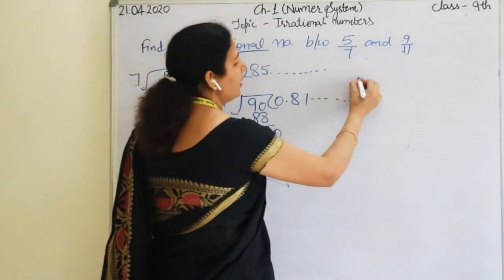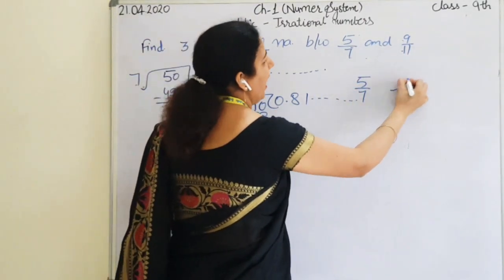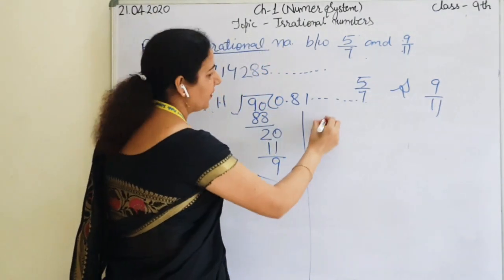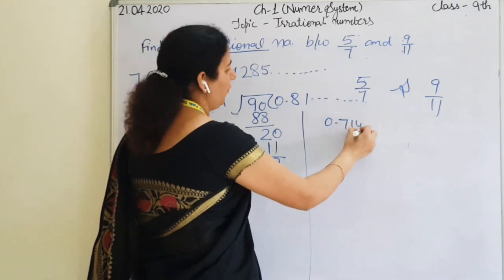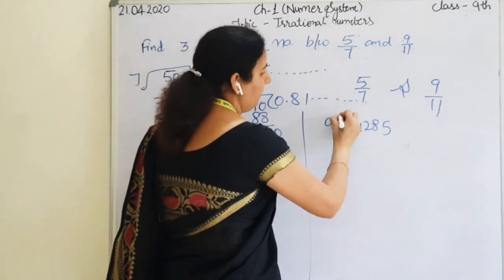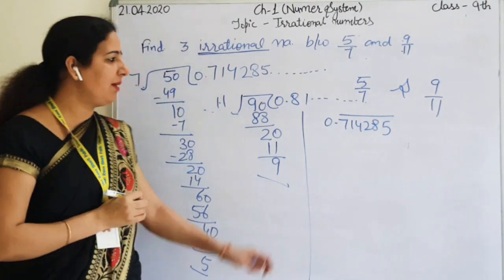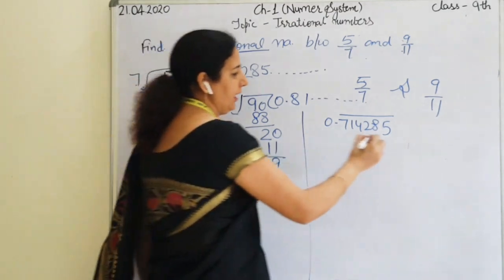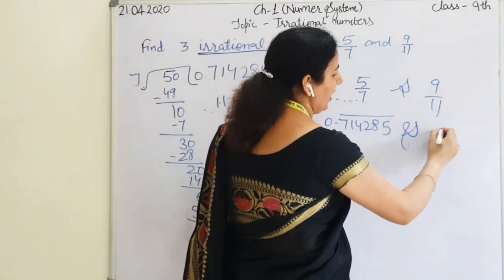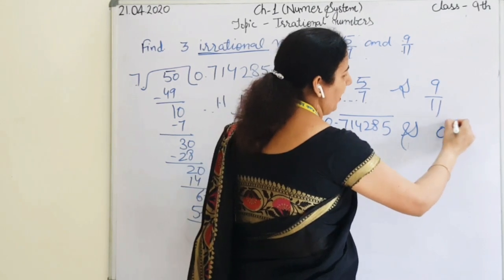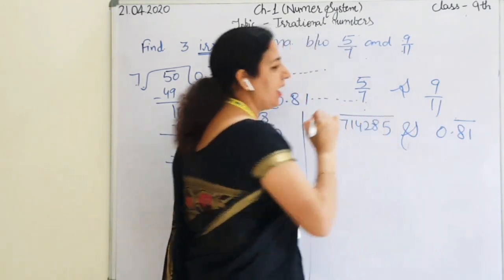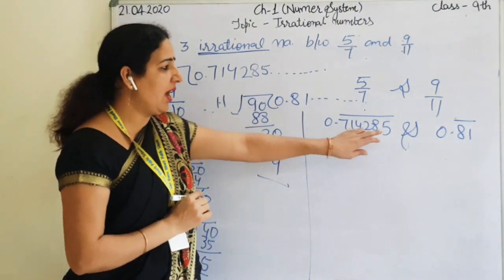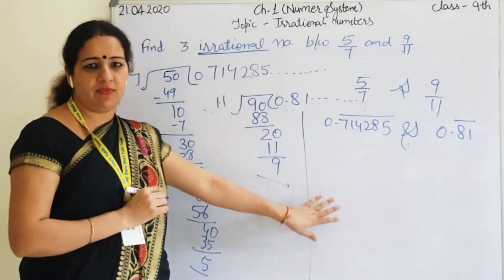So what is the answer of 5 by 7 and 9 by 11? 5 by 7 is 0.714285 bar. Why have I used the bar here? Because the numbers having the bar sign are going to repeat infinitely many times. And 9 by 11 is 0.81 bar. Both these numbers are rational numbers, because all the numbers having the bar sign are rational numbers. Now we have to calculate the irrational numbers between these two numbers.